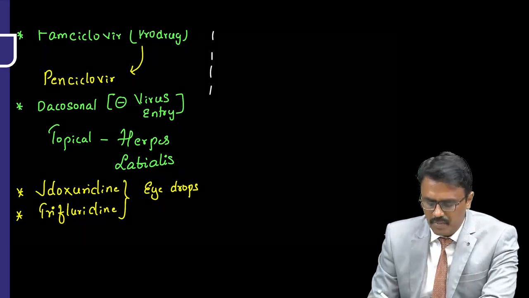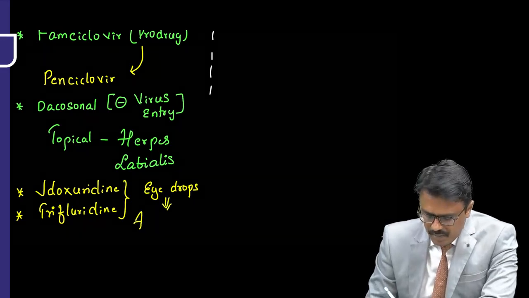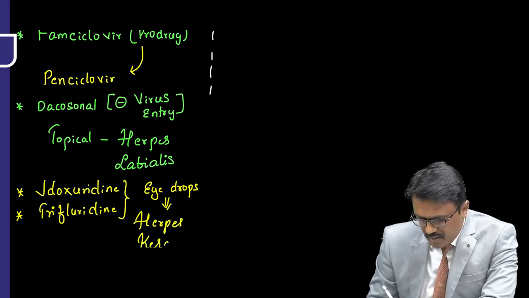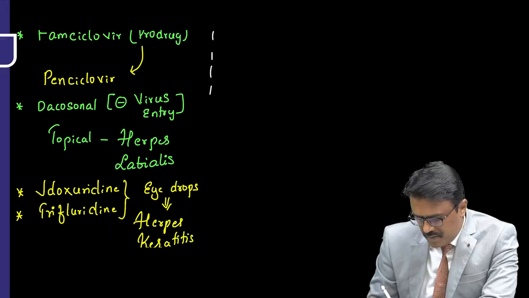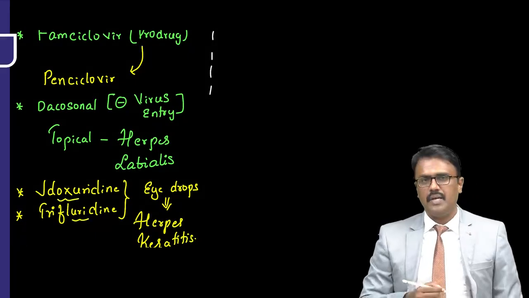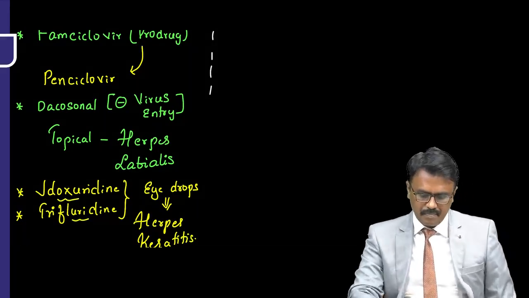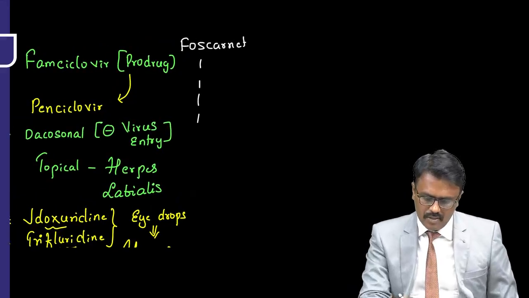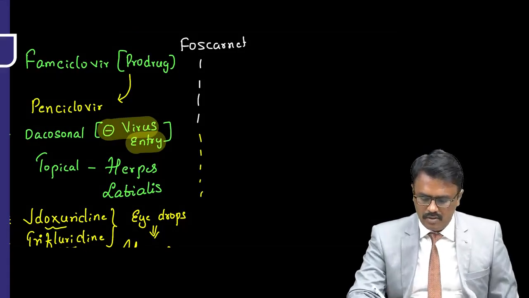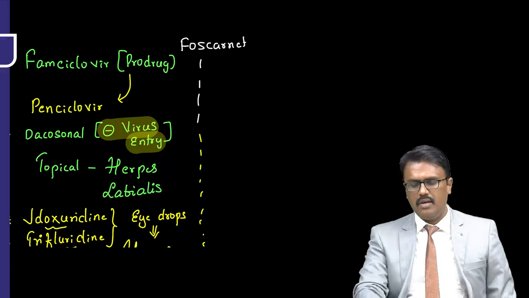They are mainly used as topical eye drops for herpes keratitis. So they have the same mechanism of action as acyclovir. They inhibit the DNA synthesis. But the only special one is docosanol, which inhibits the virus entry. So these are all for herpes and varicella zoster.